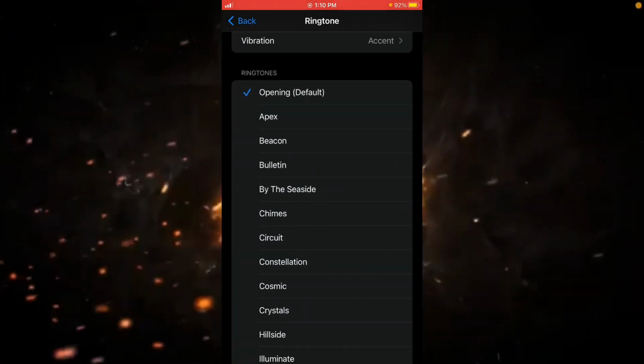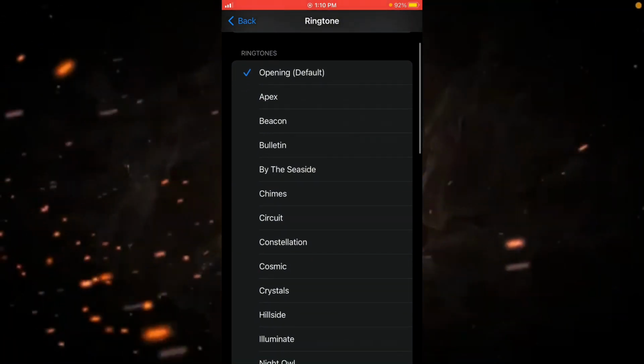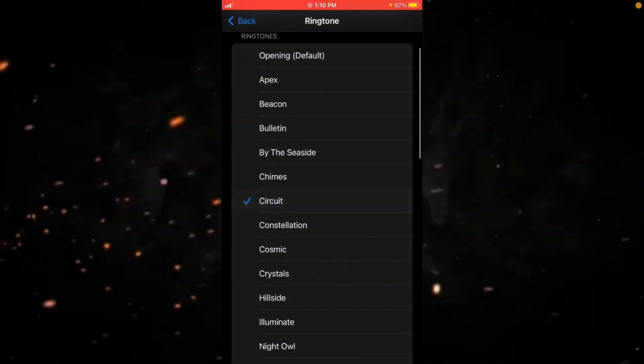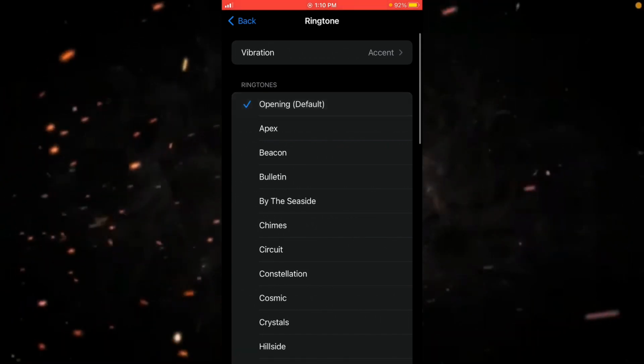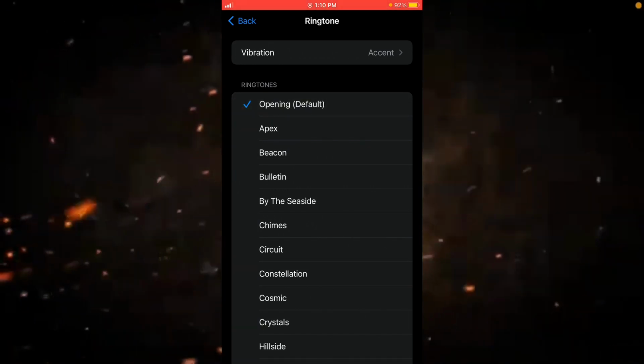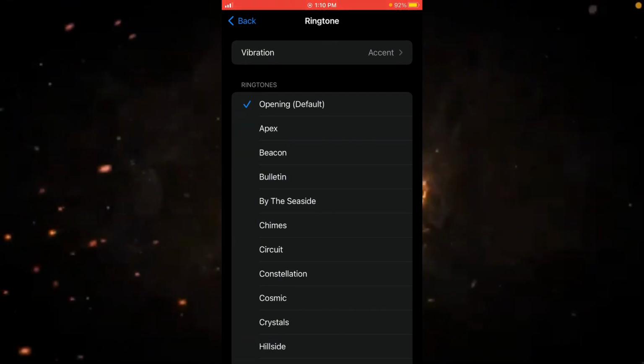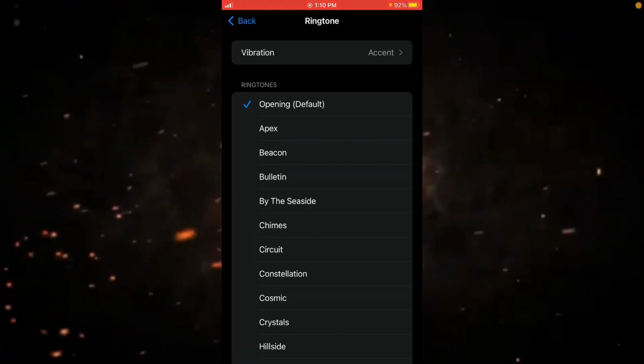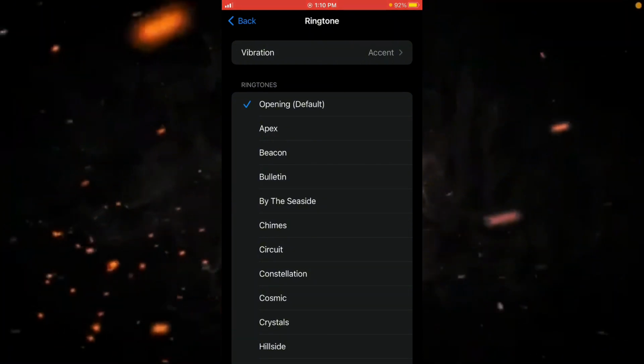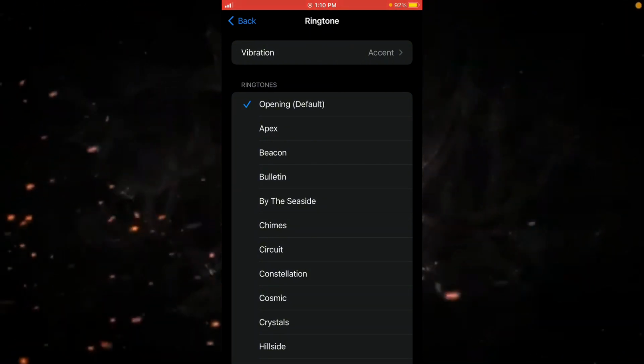Now, if you want to change the ringtone, you can select any one. For example, this one. It doesn't make a difference. Any ringtone you want to select, you can. Okay, then you will go back.